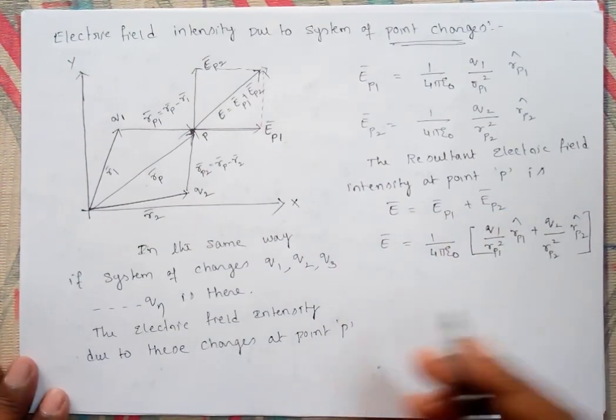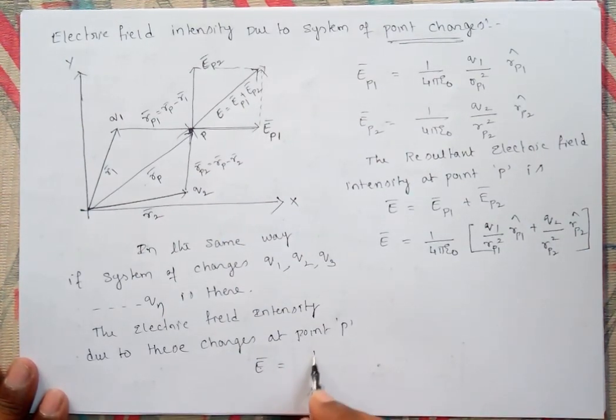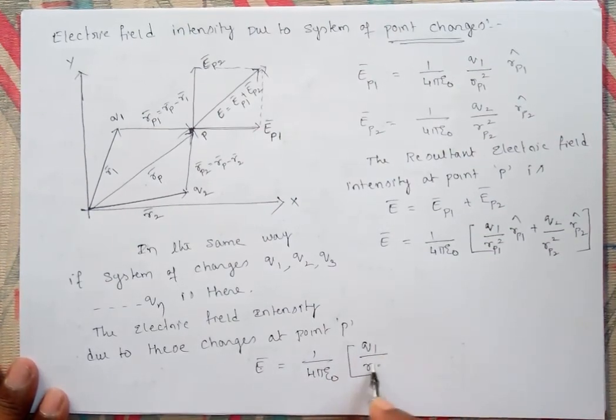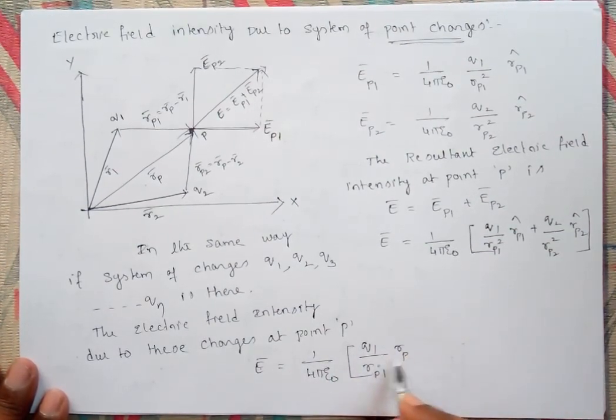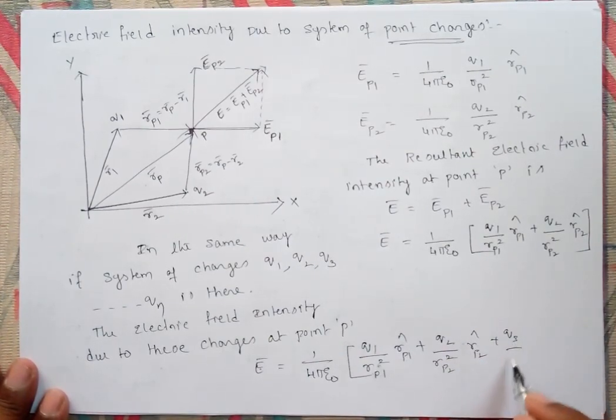Then E bar equals 1 upon 4 pi epsilon naught, q1 by rp1 square rp1 cap plus q2 by rp2 square rp2 cap plus q3 by rp3 square rp3 cap, and so on up to n, that is qn by rpn square rpn cap.